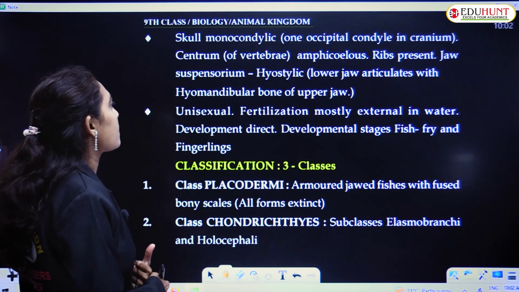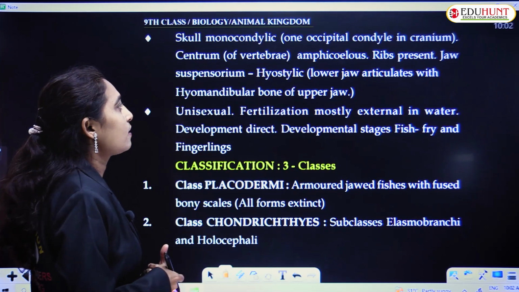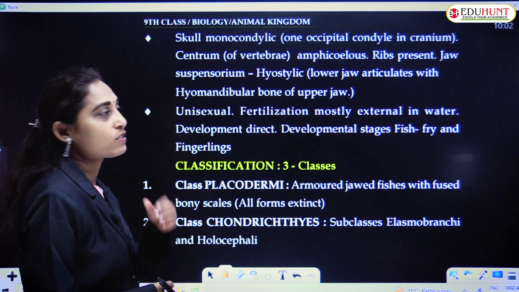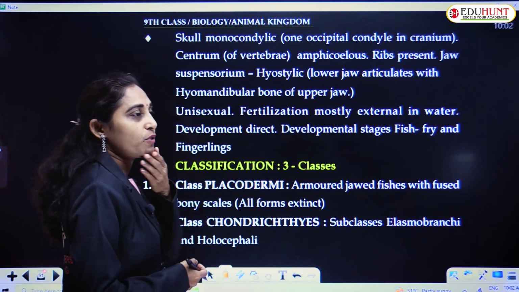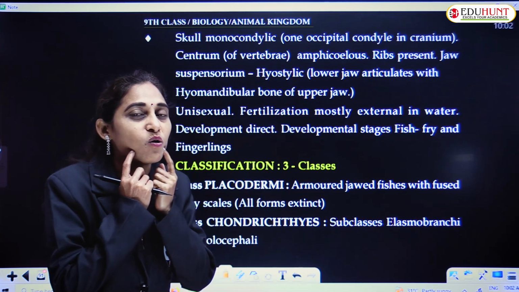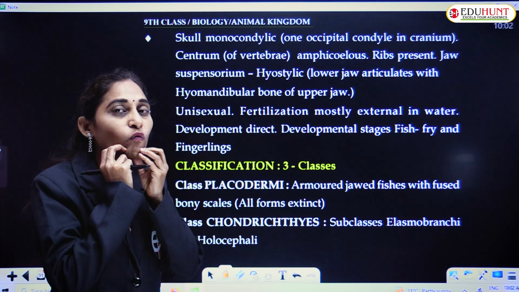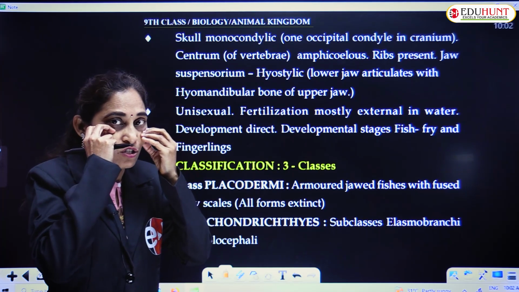Jaw suspensorium, hyostylic jaw, that is lower jaw articulates with the hyomandibular bone of the upper jaw. This is the upper jaw and this is the lower jaw. It articulates. Only this jaw is movable, whereas the upper jaw is fixed.